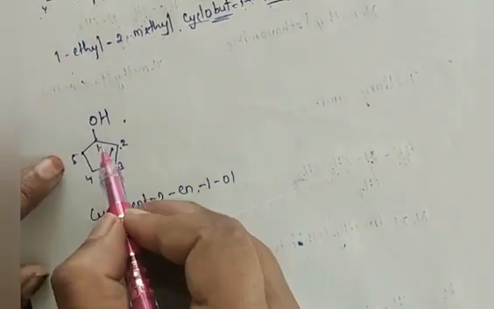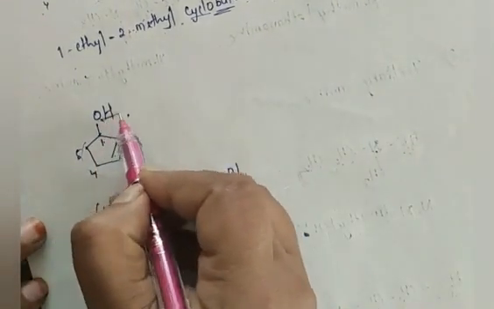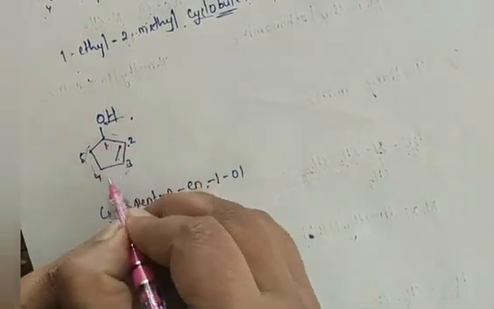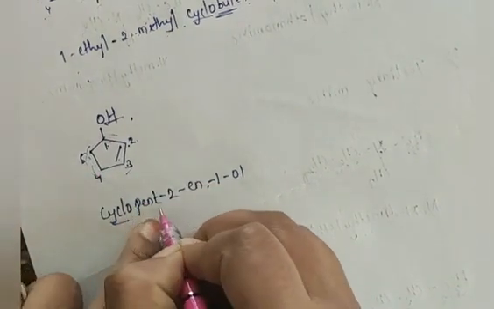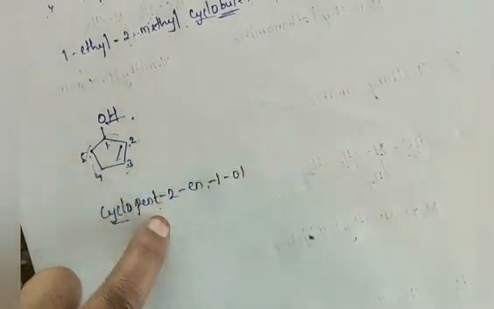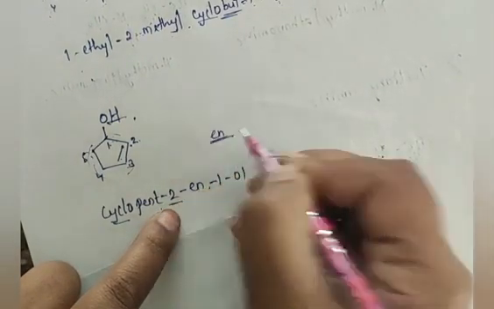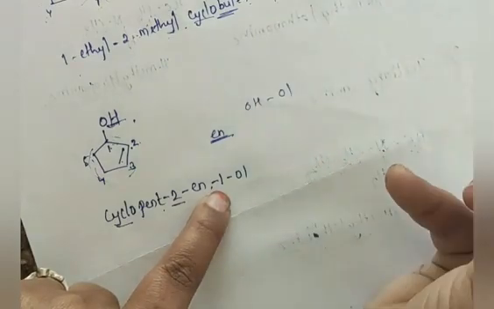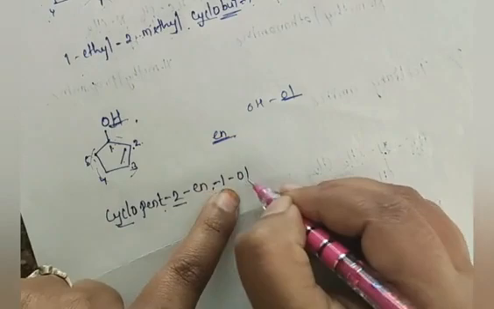How should we write? We have here a cyclic structure. We don't have any substituent, we have only OH, so I refer to the word here. So cyclo. How many carbon atoms are present in the cyclic ring structure? 1, 2, 3, 4, 5, total 5. So cyclopent. At second position we have double bond, so I write here 2. For double bond we have to use the suffix, that is en. After that at one carbon atom we have OH group. For OH alcoholic group we have to use OL. So you have to mention carbon number 1-OL.